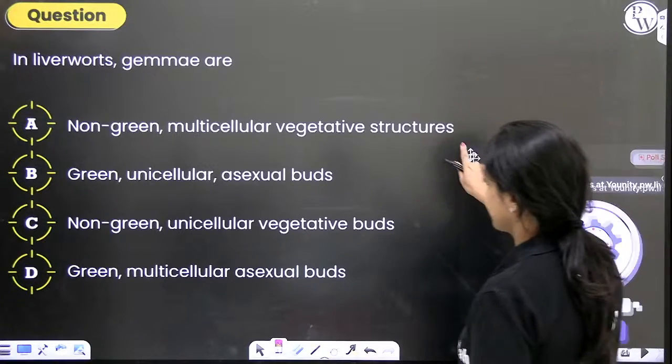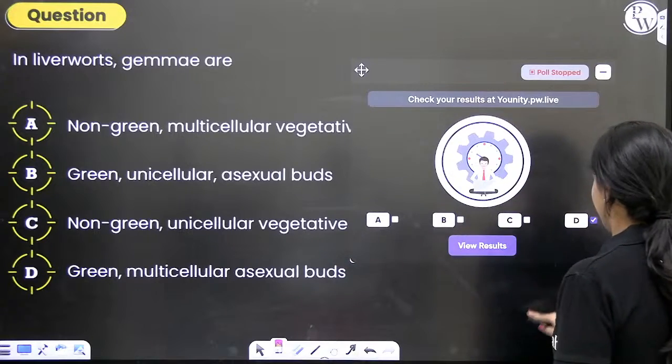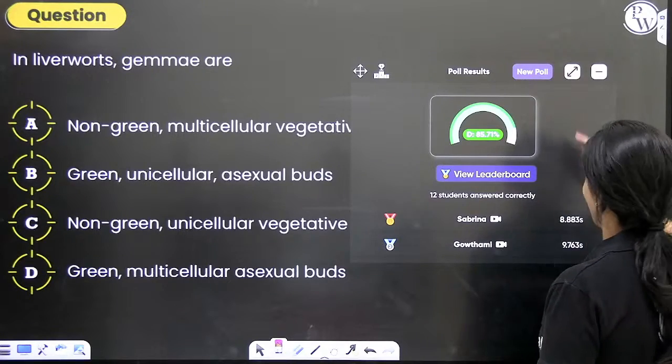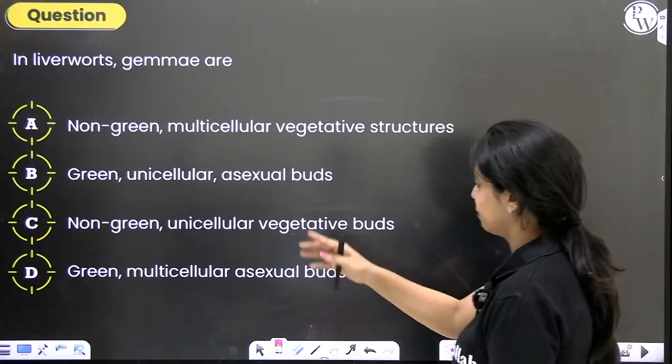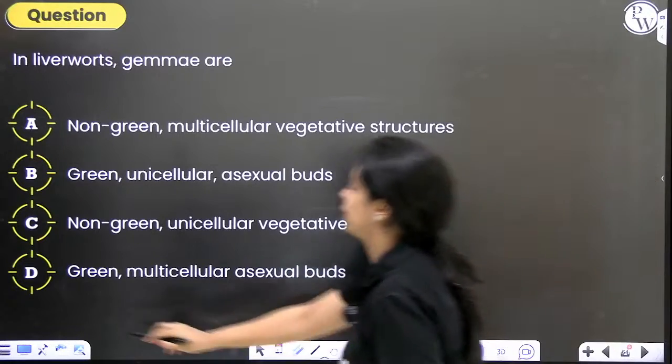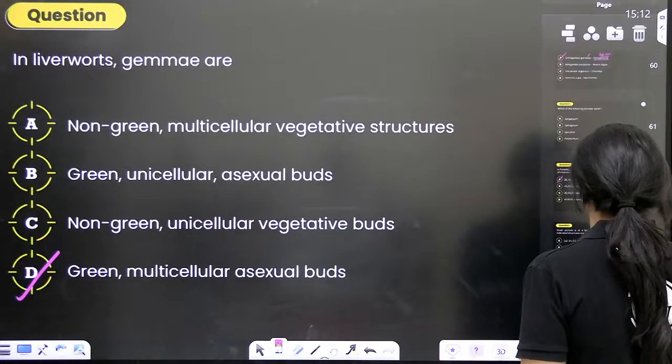Majority of you have answered it as correct, option D as correct answer. It is the correct answer. So majority of you have answered correctly. It is green, multicellular and asexual. So the correct answer to this question is option D.